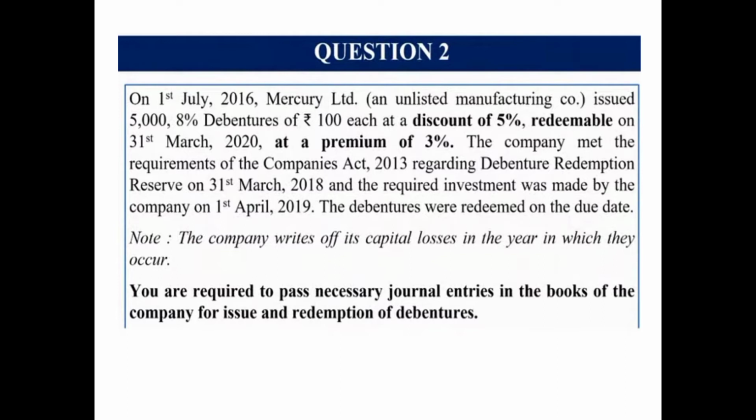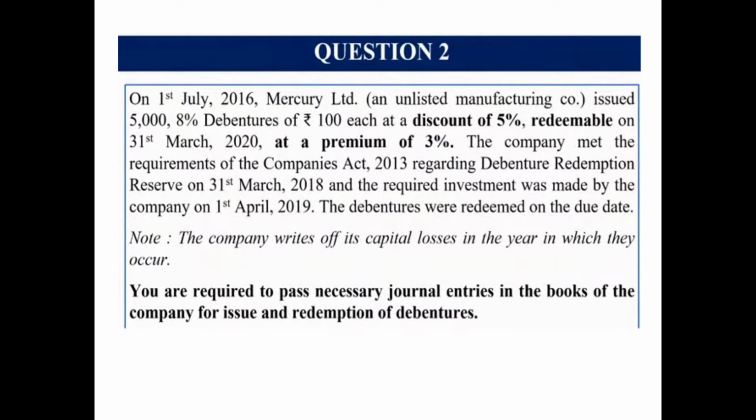And the required investment was made by the company on 1st April 2019. A required investment, since no amount is given, that means a minimum of 15% of the face value maturing in the accounting year. Here we are making the lump sum payment of debentures, so that means 15% of 5 lakh is 75,000. That means an investment will be made equivalent to 75,000. Note, the company writes off its capital losses in the year in which they occur.